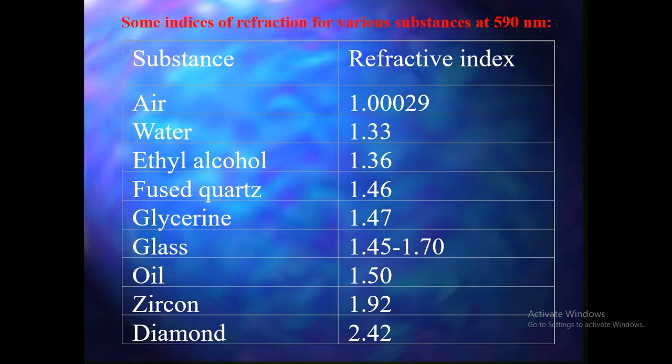A higher index of refraction means it bends light more towards the normal. Oil is 1.50, zircon 1.92, and diamond has the highest index of refraction, 2.42. Have you found other substances which have a higher refractive index than diamond? Find it and share it with your teacher, otherwise I will ask you in the question paper. Okay.